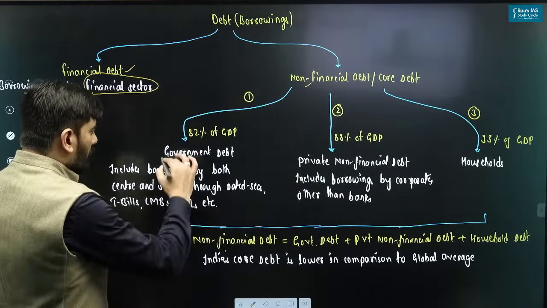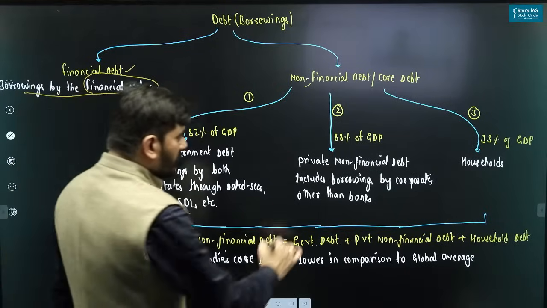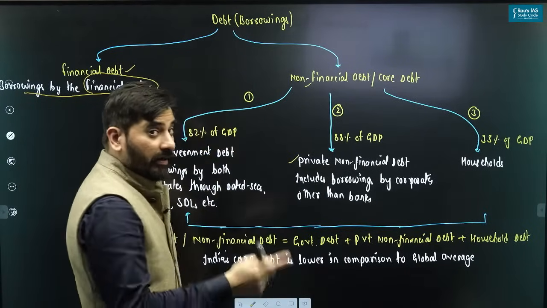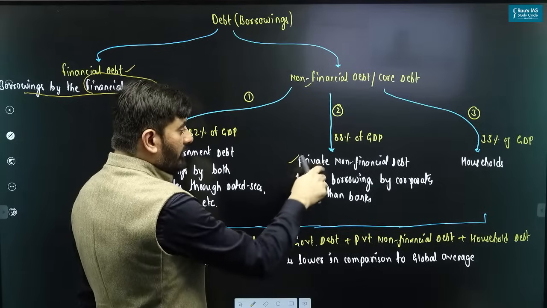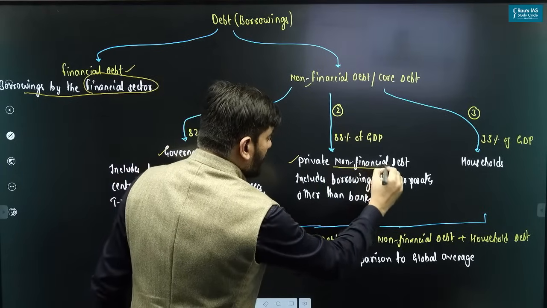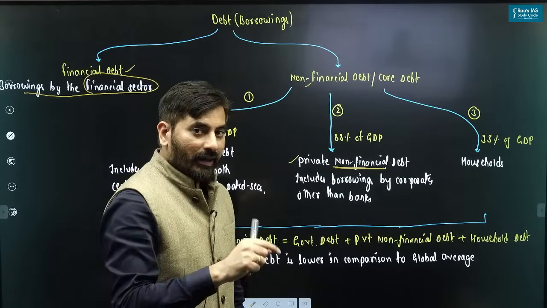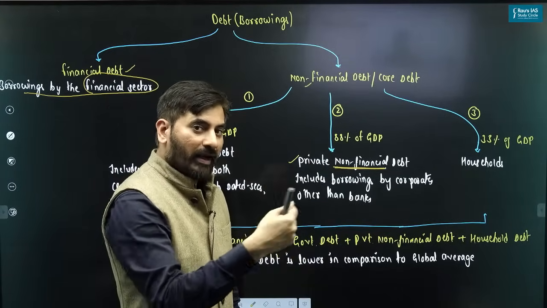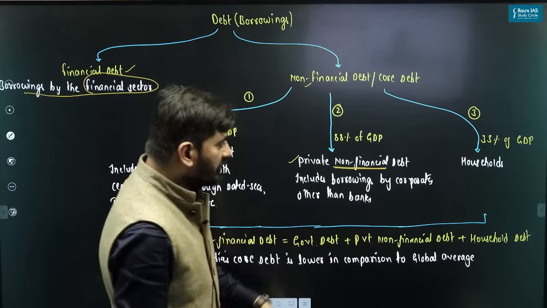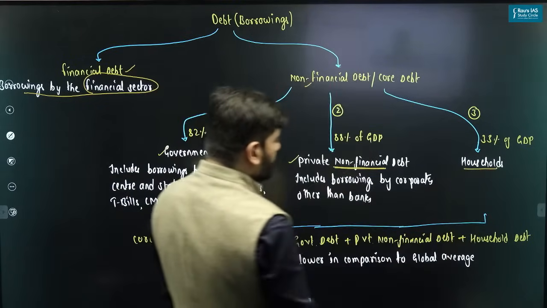It is government's borrowings, private borrowing, but here when I'm writing private sector borrowing, I have clearly mentioned non-financial. Any private entity except a bank borrowing money is private non-financial debt, and then the household.